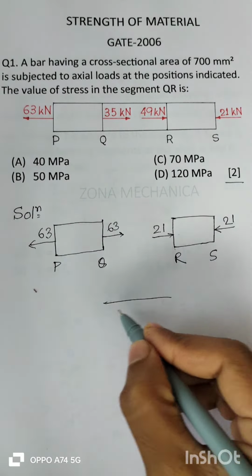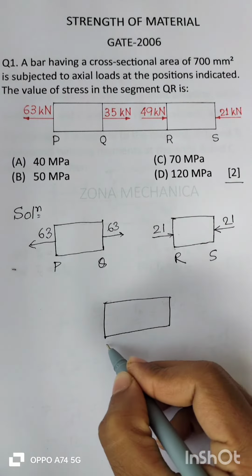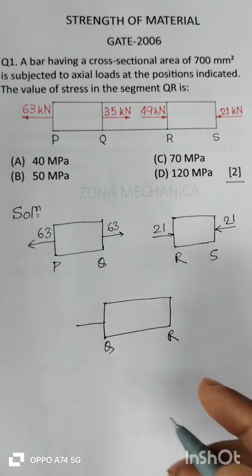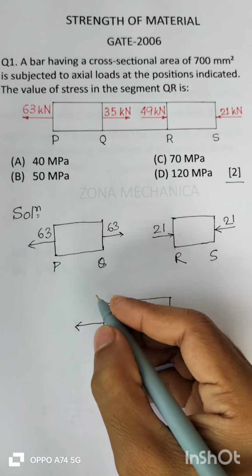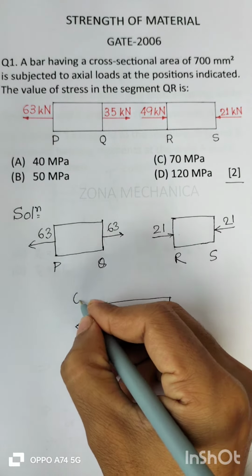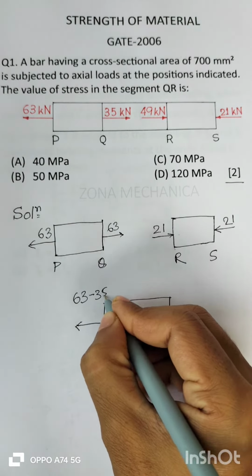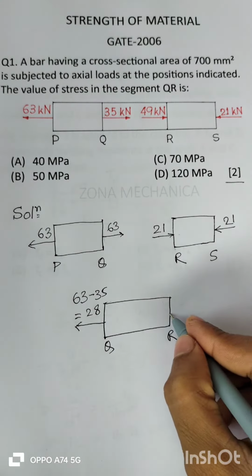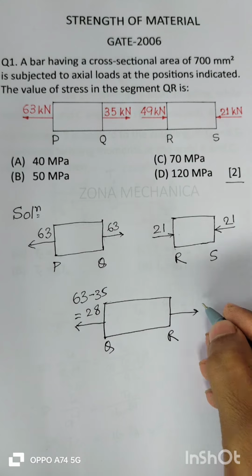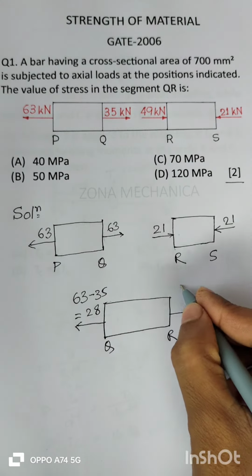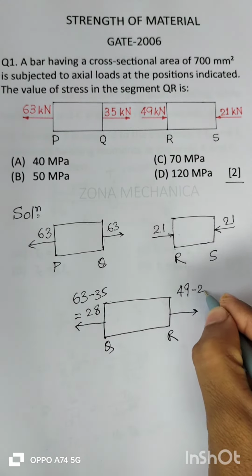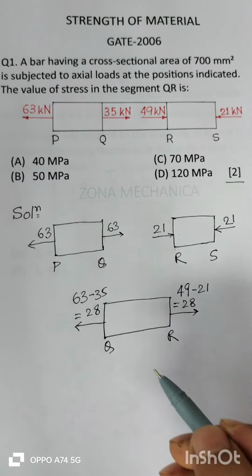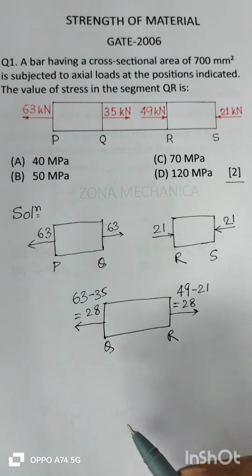So now the intermediate segment QR. So clearly 63 in tension and 35 in compression, so 63 minus 35, that is 28 kilonewton in tension, and here also 49 in tension and 21 in compression, so 28 in tension. So the load acting in the segment QR is 28 kilonewton.